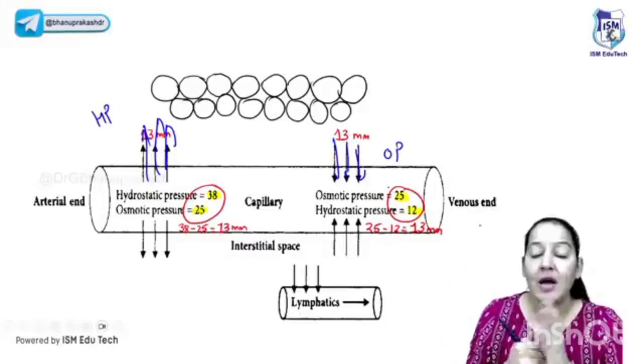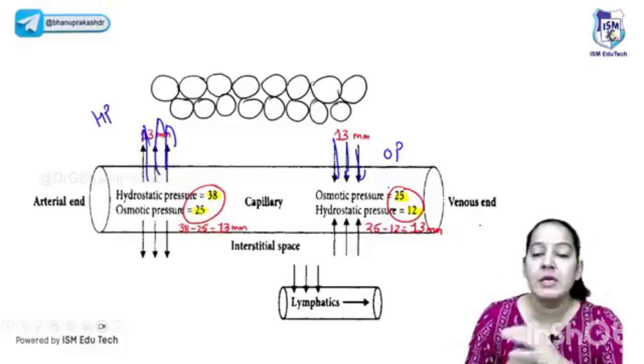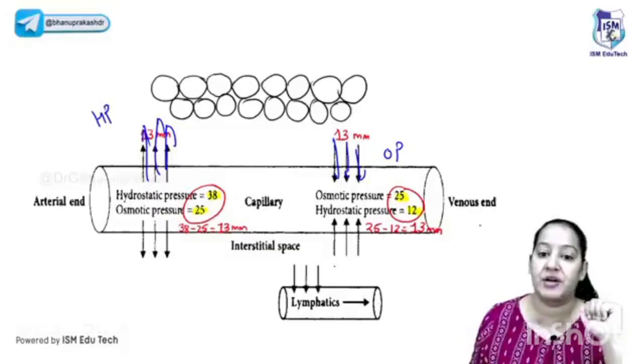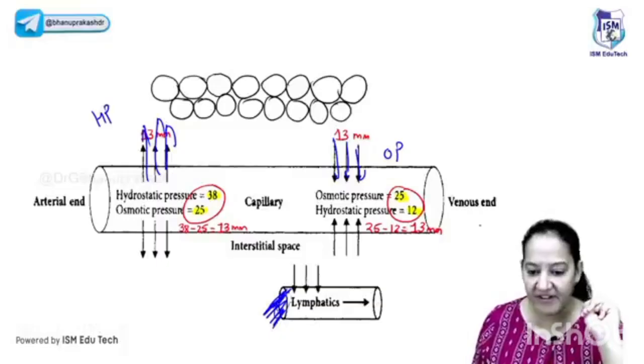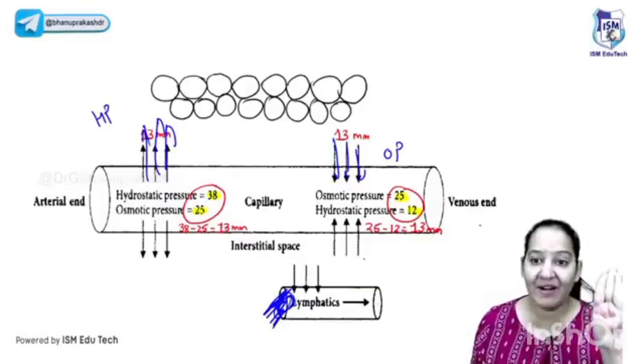Yes, agree or do not agree? Outward is more, inward is less. So there is accumulation of fluid. So increased hydrostatic pressure, decreased osmotic pressure, and the third reason is lymphatic obstruction. If lymphatics get obstructed, this also leads to edema. So these are the 3 main reasons of edema in front of you.